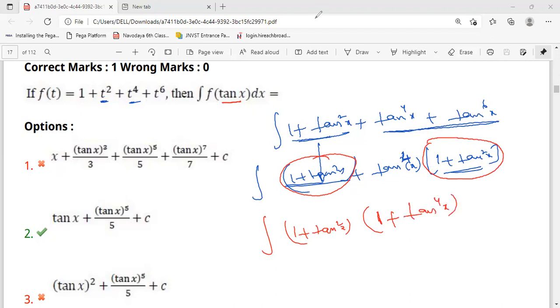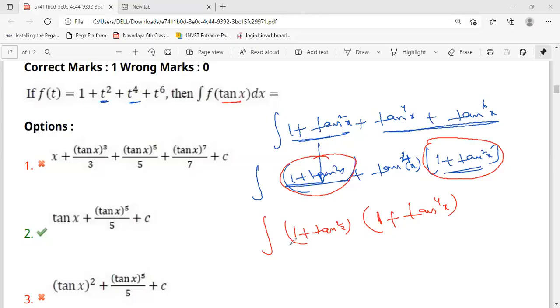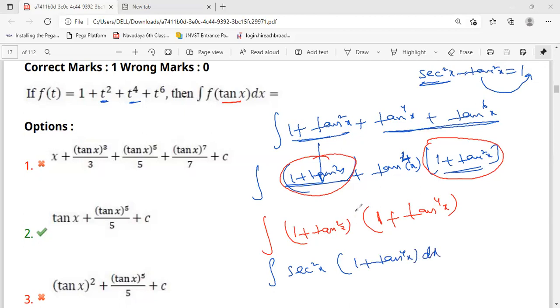Okay. Next. Now, by using the identities of trigonometry, we know the identity secant square x minus tan square x is equal to 1. If you send this tan square x to this side, it becomes 1 plus tan square x. So in place of 1 plus tan square x, I am writing secant square x. Now it becomes secant square x times 1 plus tan power 4x dx. Now copy up to here. I am erasing this. Now, next.